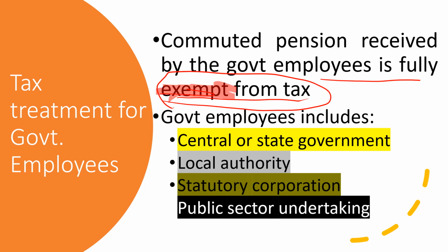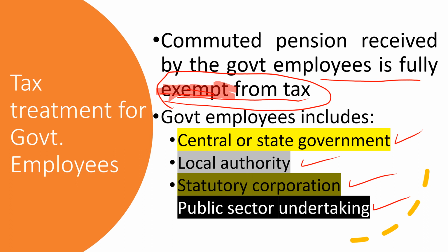Then for government employees, the term may include central government or state government employees, local authority, or any statutory organization or statutory corporation as per the Companies Act or any statutory provisions.